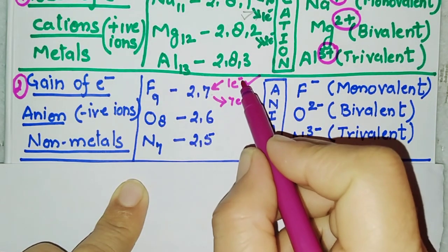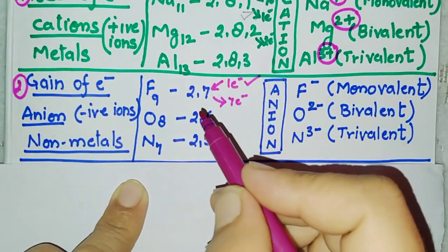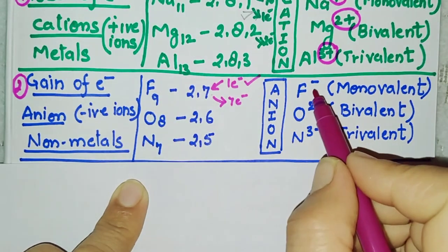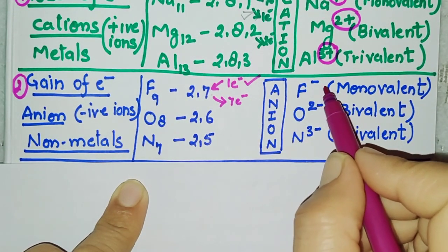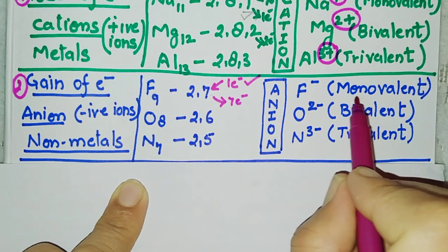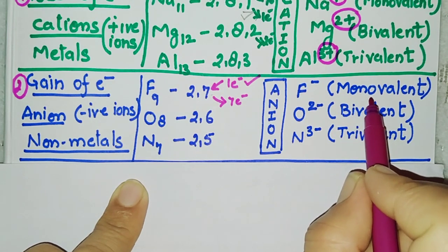So what is it taking? It is taking 1 minus charge. So it will be acquiring a minus charge, because it is acquiring only 1. Therefore it is called mono.